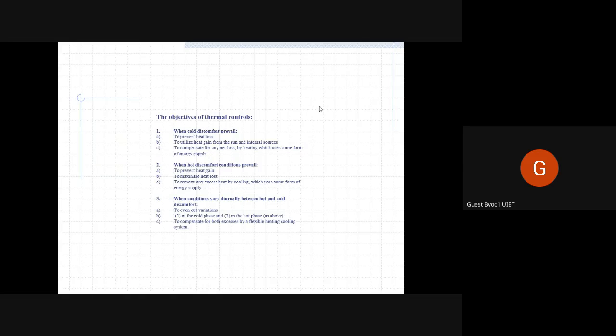That's one. Then second is when hot discomfort prevails, means when it is too hot. We again, it is the exact opposite of first point. We first of all remove any excess heat by cooling. We maximize heat loss, meaning we ventilate our spaces. We provide big windows so that air ventilation can happen, and we can encourage heat loss through what? Conduction, convection, what? Air movement.